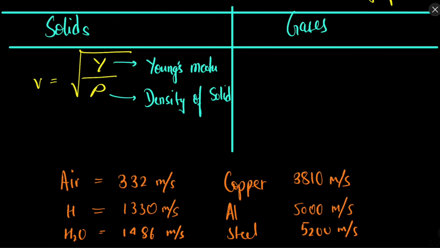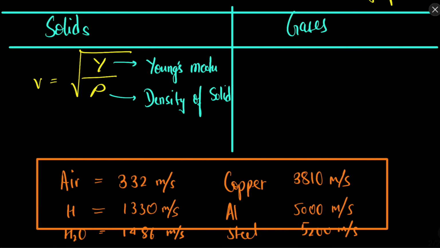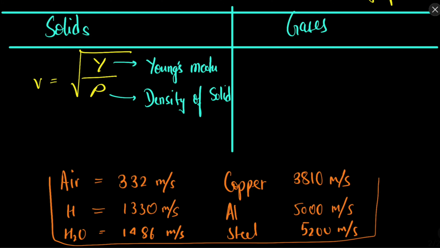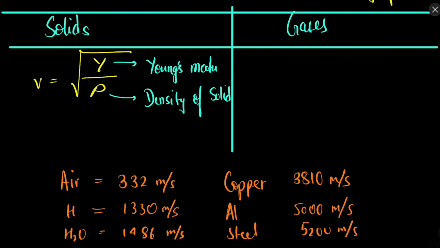These are all approximate values, but one thing you can observe is that the speed of sound is more in the denser medium as opposed to the rarer medium. As the density increases, the speed of sound waves increases. The more the density, the more the speed. So density and speed of sound are related.